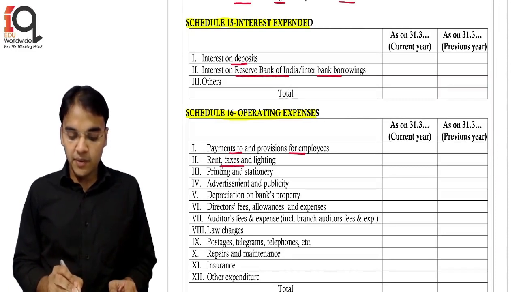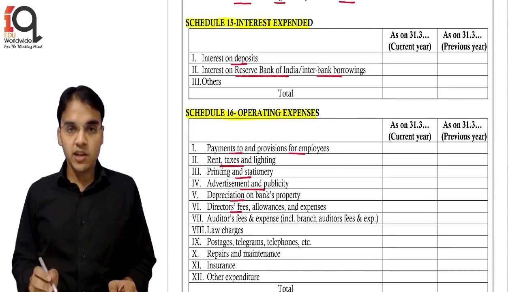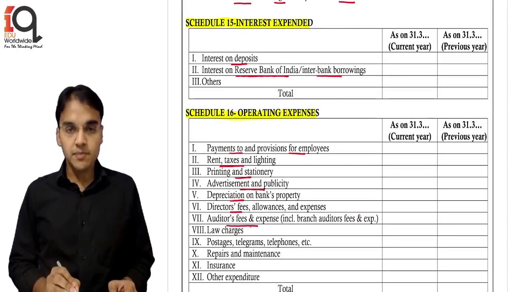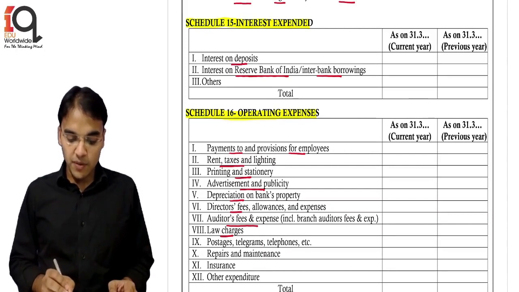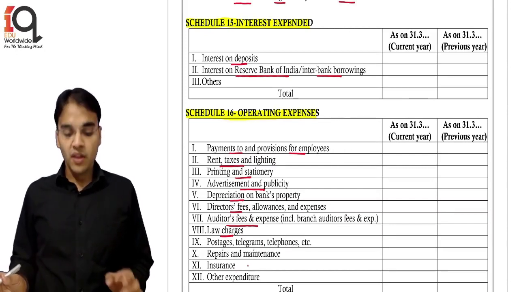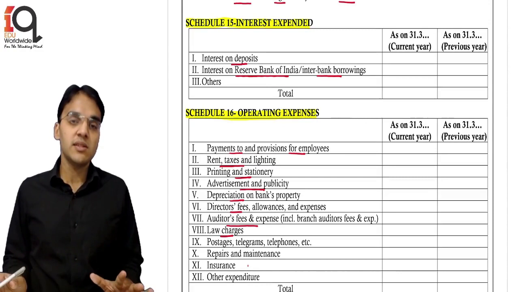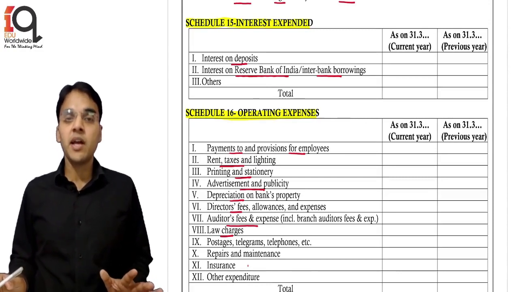Rent, taxes, lighting, printing, stationery, advertisement, publicity, depreciation, director fees, allowances and expenses, auditor fee and expenses, law charges, legal charges, postage, telegram, telephone, repair, maintenance, insurance, other expenses. All the expenditures other than simply interest are to be shown under operating expense only.